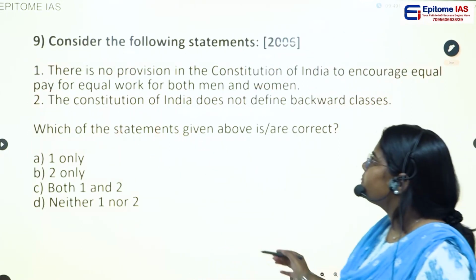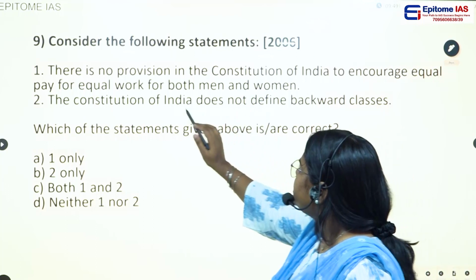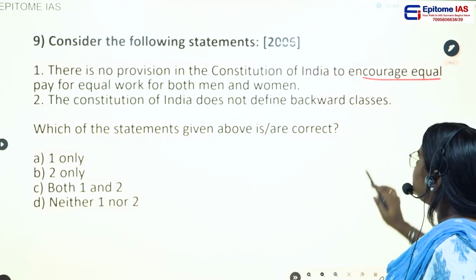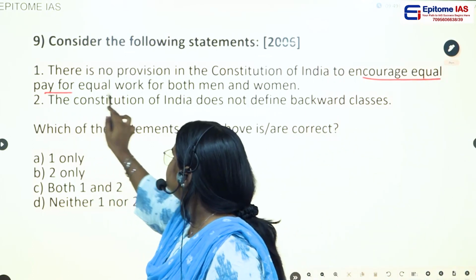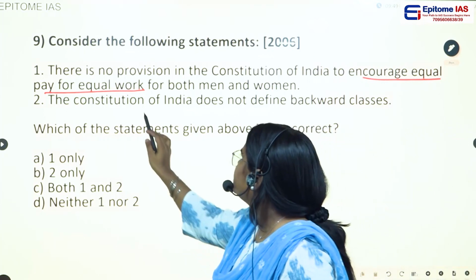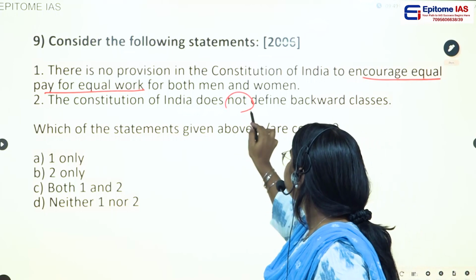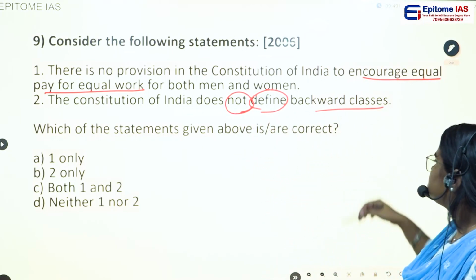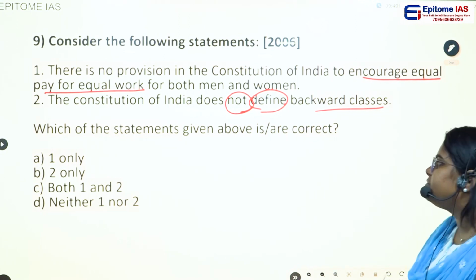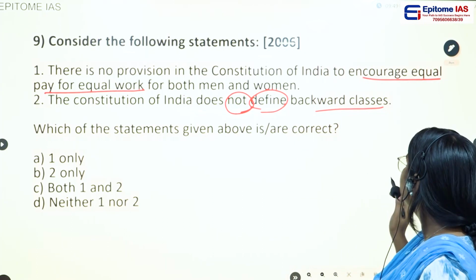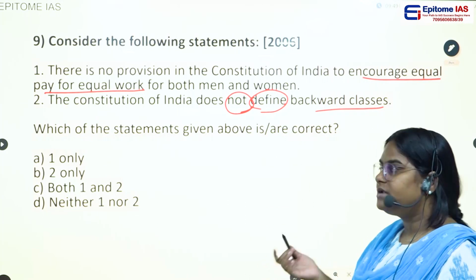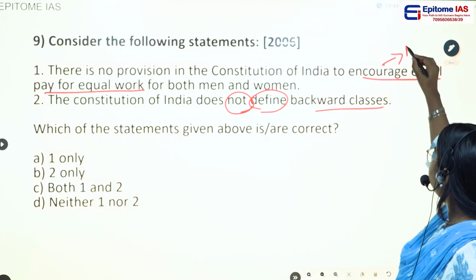So the next question, consider the following statements. Statement number 1, there is no provision in the Constitution of India to encourage equal pay for equal work for both men and women. Statement 2, the Constitution of India does not define backward classes. In the first statement they have mentioned that there is no provision to encourage equal pay for equal work. And if you remember, we have this provision actually in the DPSP.